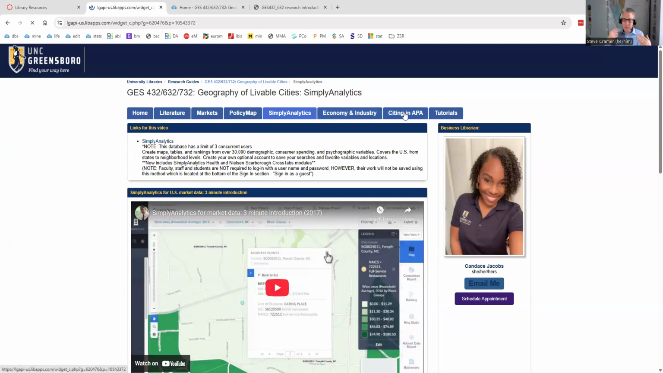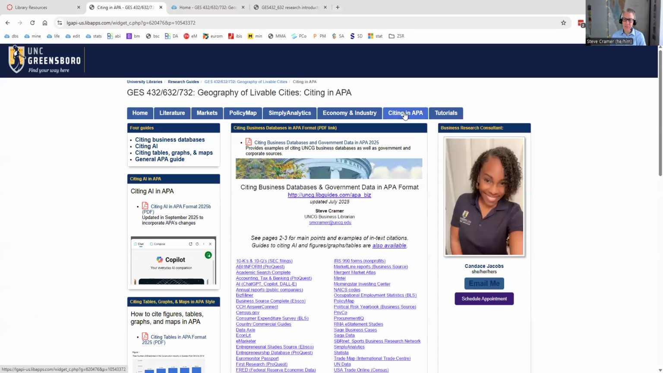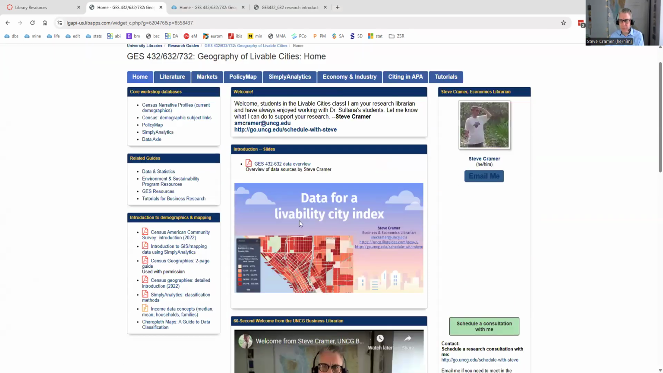Citation guides. You're required to use APA for your class, as you probably know. And I have guides on this page, PDFs, on how to cite databases and ACS government data, how to cite AI, and how to cite tables, figures, maps, and graphs. So those are all available for you here, among other possibilities. I'm going to show you a few examples from this slide deck, which I already have open.